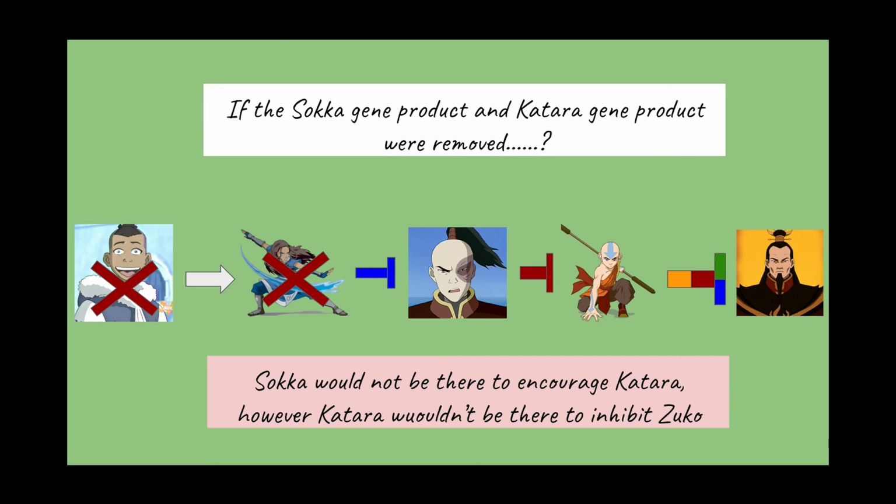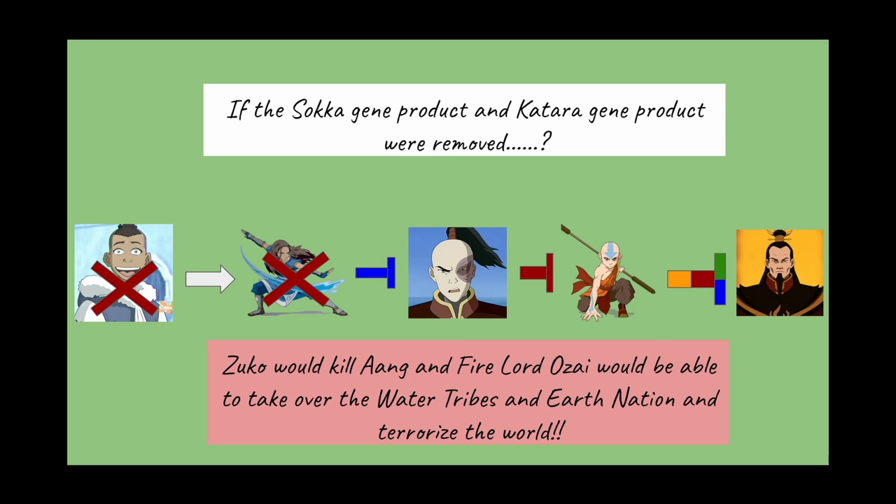Sokka wouldn't be there to encourage Katara. However, Katara wouldn't be there either to inhibit Zuko with her waterbending. Zuko would kill Aang with his firebending, and Fire Lord Ozai would be able to take over the Water Tribes and Earth Nation and terrorize the whole world.